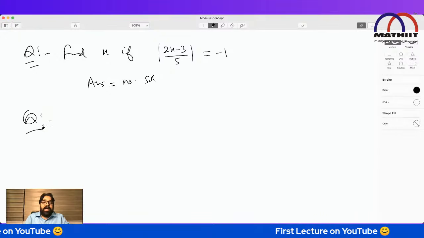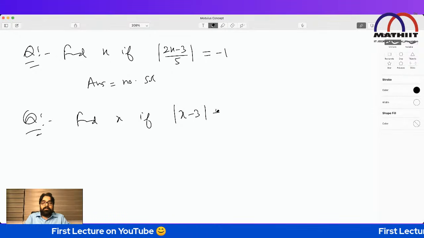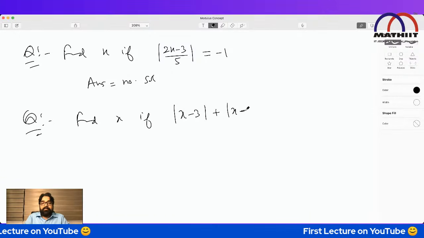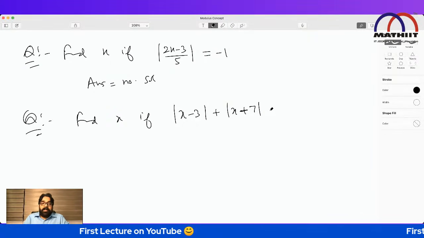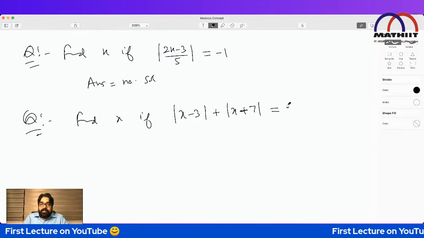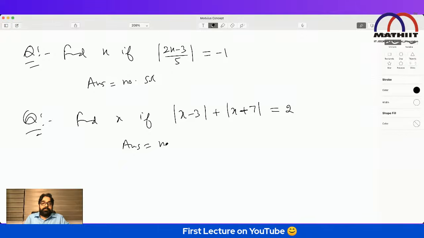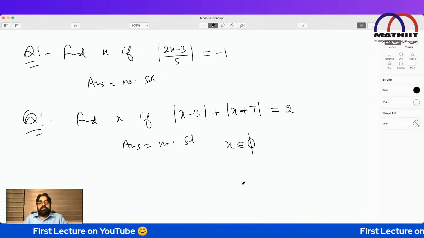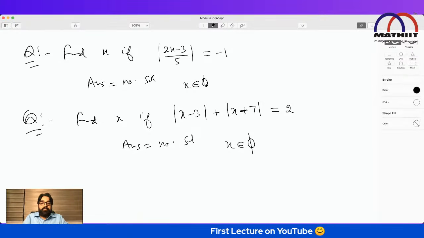Same way, if I ask you to find x if mod of x minus 3 plus mod of x plus 7 equals 2, I will say no solution. Means x is an element of the null set. No solution. In mathematics, we write this symbol. This is a null set.